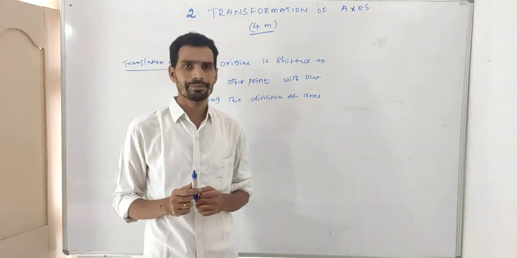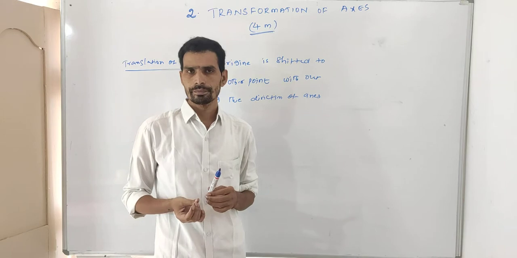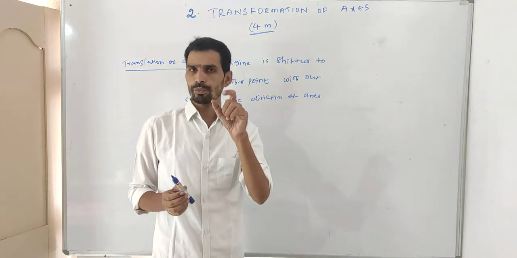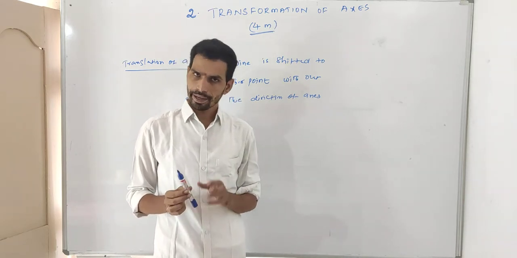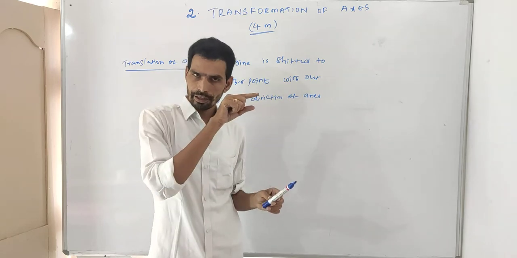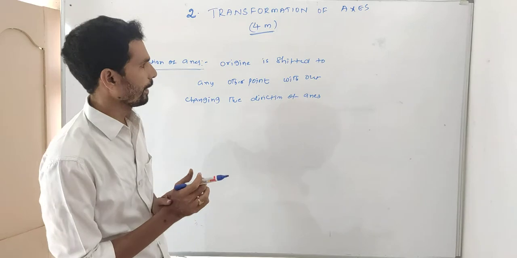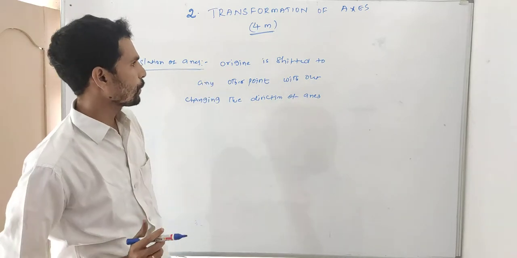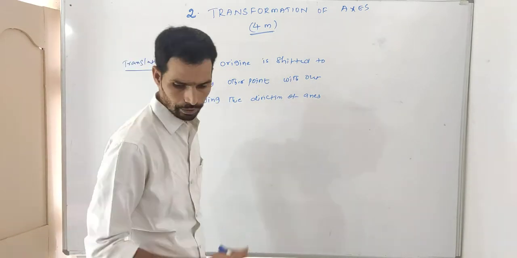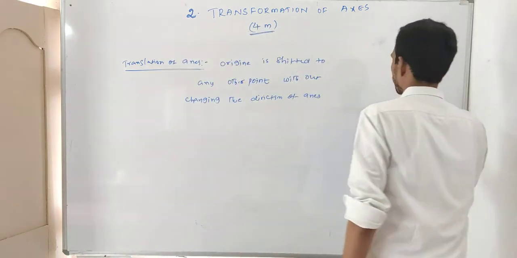What is the axis, sir? Already we know, in a plane, two mutually perpendicular lines are called axis. The horizontal line is called the x-axis, the vertical line is called the y-axis. According to our diagram, the origin is shifted to another point. For example, once again I will draw here.